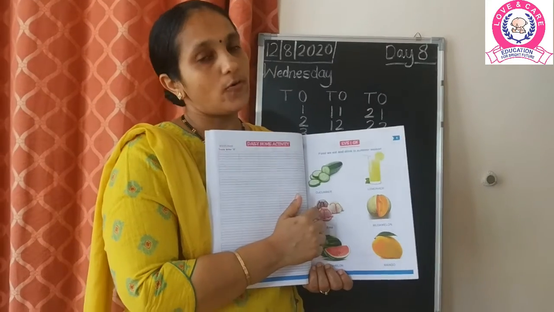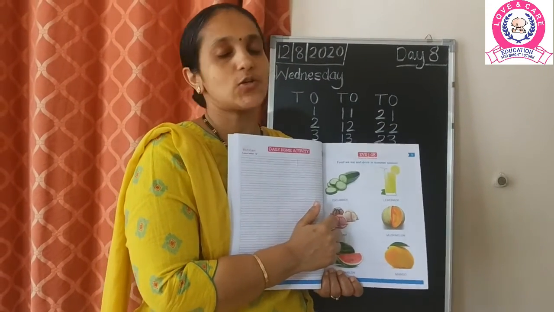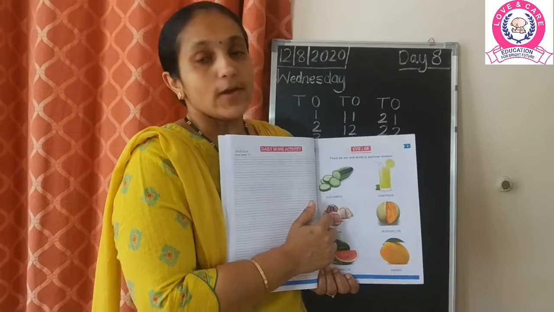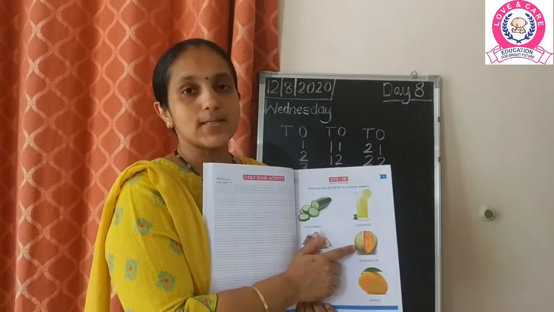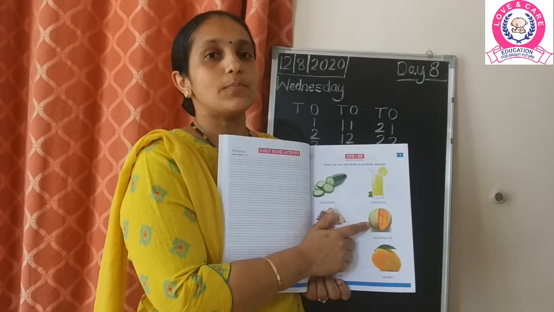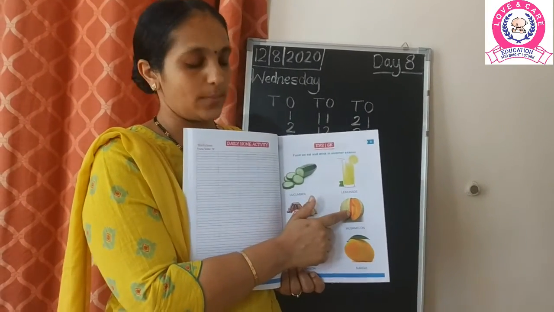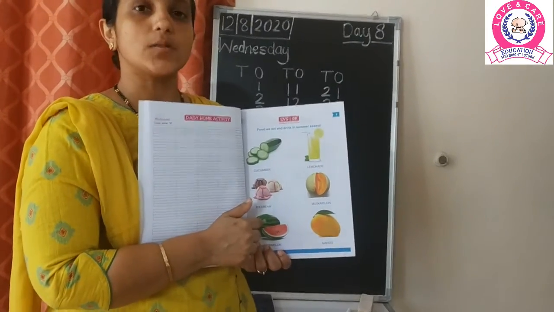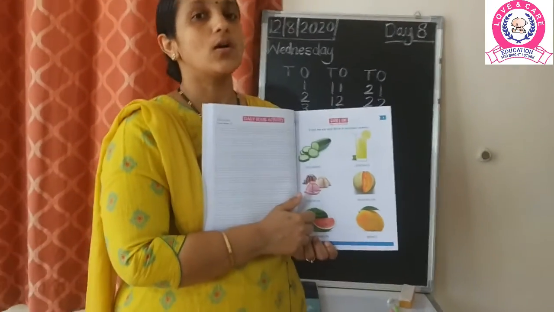Then ice creams. Obviously children, we all love ice cream, and in hot season especially we love to eat ice cream. We get that cool feeling, right? This is a muskmelon. Now we even eat melons. There are two types of melons shown here. The one is the muskmelon, the other is the watermelon. Why do we eat the melon? Because melon also consists of a lot of water.